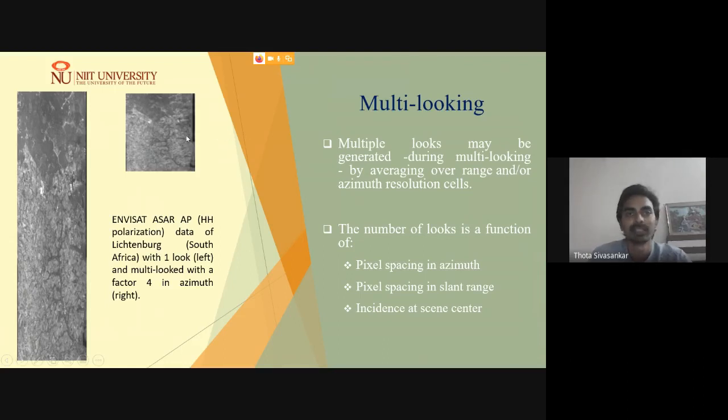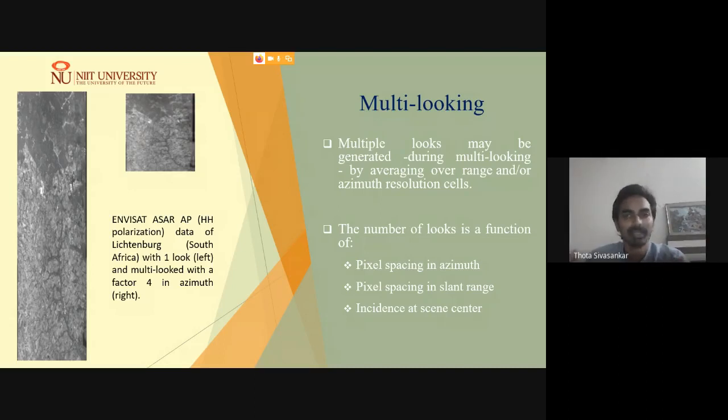Such images may be generated by multi-looking, which is simply averaging in the azimuth as well as range directions. In this case, range will be averaged over 5 looks and azimuth over 3 looks, so you end up with 15 meter by 15 meter.